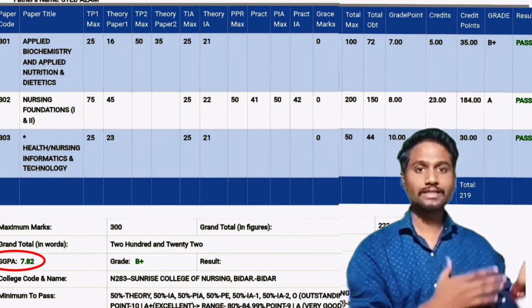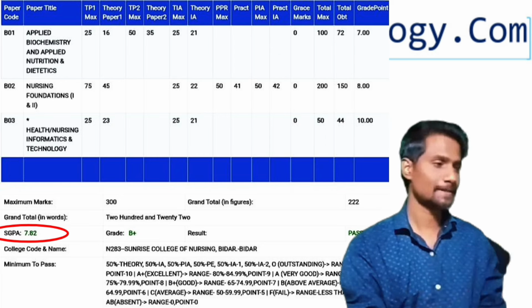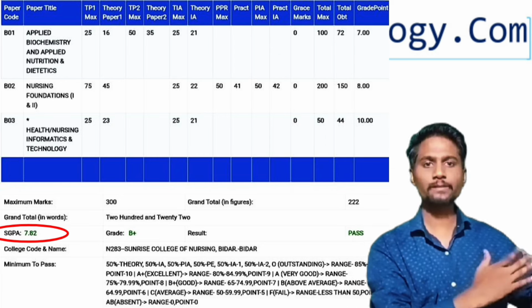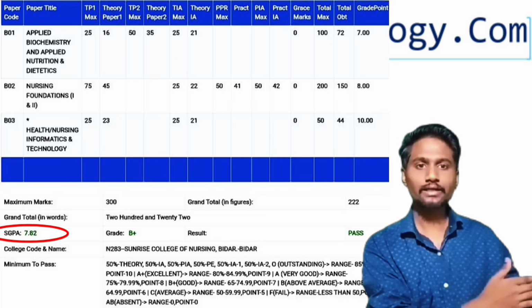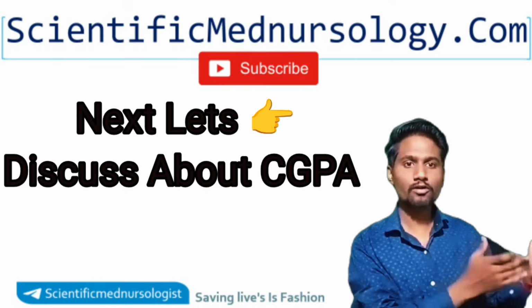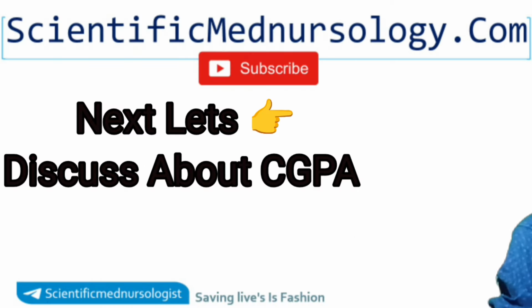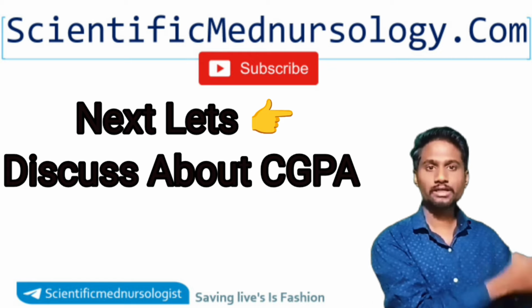As we can see in this mark sheet, that will be the SGPA. Higher SGPA means higher performance. SGPA is used to calculate CGPA, the cumulative GPA for all semesters, which will be calculated when your course is completed.